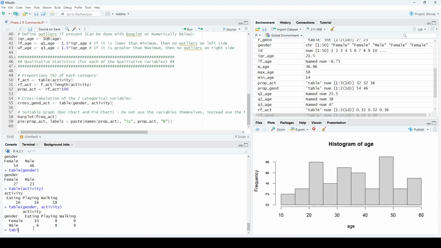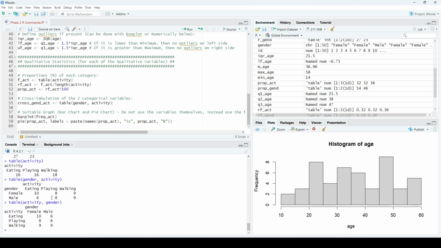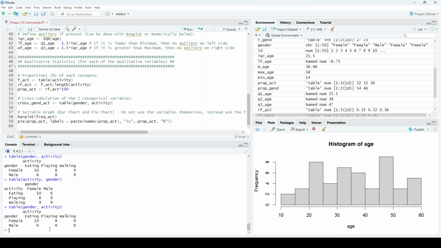So for example, if I flipped them like this, activity comma gender, this is going to look like this. However, it looks nicer to have the smaller category on the left side on the rows and the one with more categories on the right. Gender has 2 categories, so I will keep it on the rows. Activity has 3 categories, so I will keep it on top. So this is the cross tabulation.